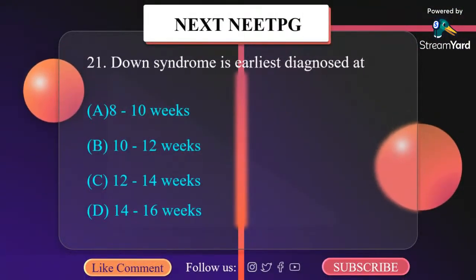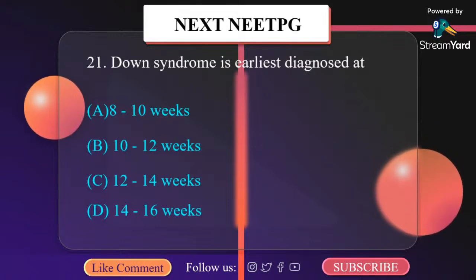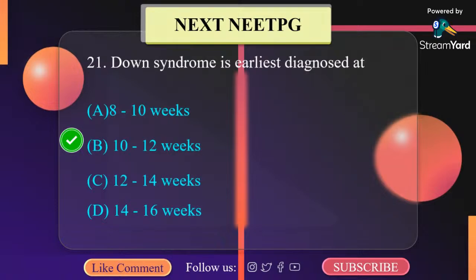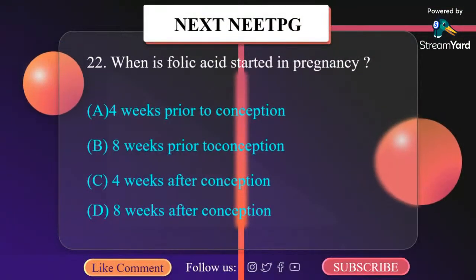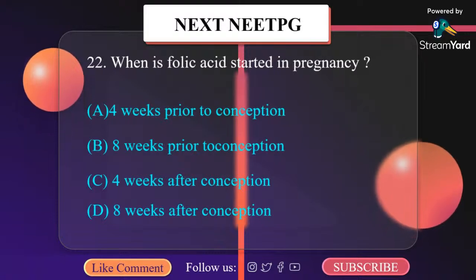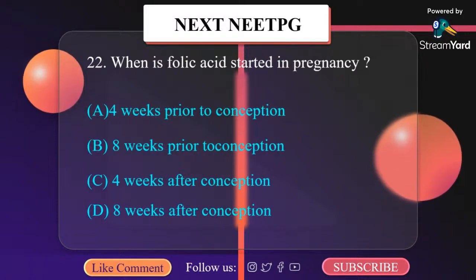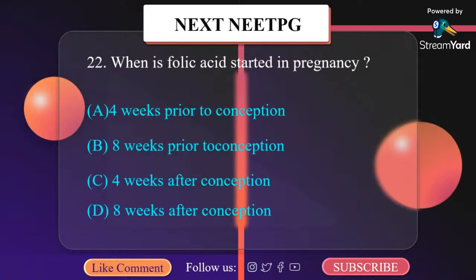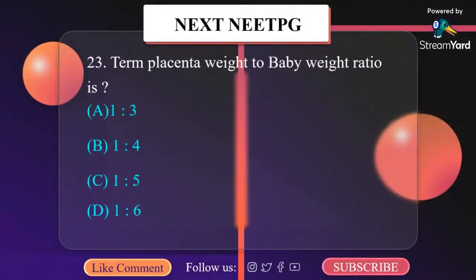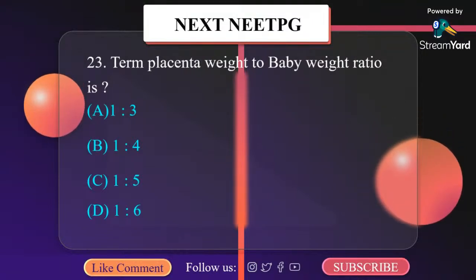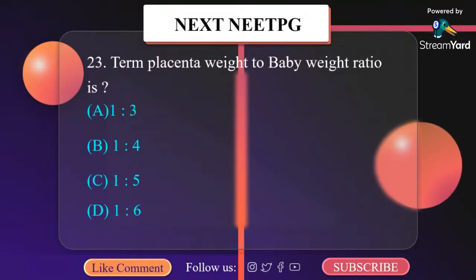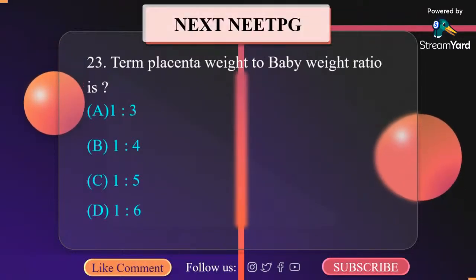Down syndrome is earliest diagnosed at: A, 8 to 10 weeks, B, 10 to 12 weeks, C, 12 to 14 weeks. It is 10 to 12 weeks. When is the folic acid started in pregnancy? A, 4 weeks prior to conception, B, 8 weeks prior to conception, C, 4 weeks after conception, D, 8 weeks after conception. It is prior to conception, and it is 4 weeks prior to conception. Term placenta weight to baby ratio is: A, 1:3, B, 1:4, C, 1:5, D, 1:6. The correct answer is D.